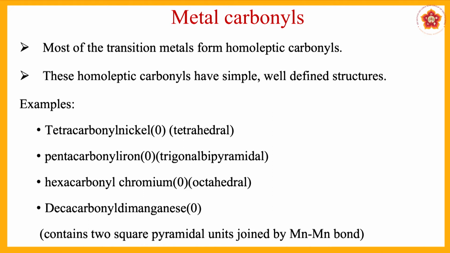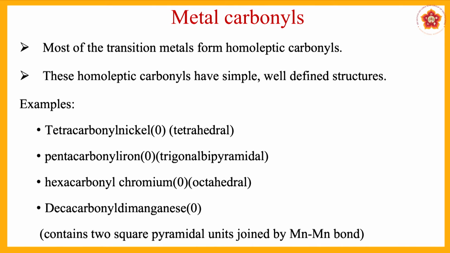We have a tetrahedral structure for tetracarbonyl nickel, pentacarbonyl iron. What you are able to see in all the examples given is that they have various structures like tetrahedral, trigonal bipyramidal and octahedral. That depends on the number of ligands. Tetrahedral is formed when tetracarbonyl is there. Trigonal bipyramidal is formed when pentacarbonyl is there. Octahedral is formed when hexacarbonyl is there. So this is how the variation in the number of ligands lets the structures form by itself.